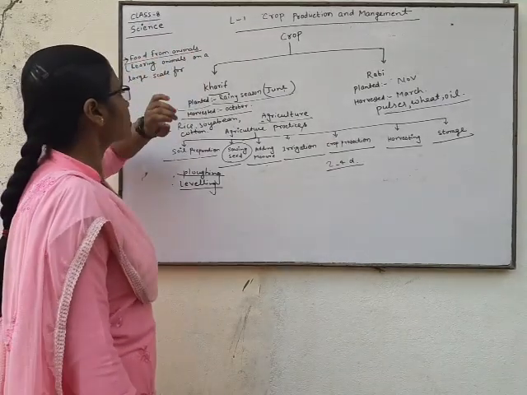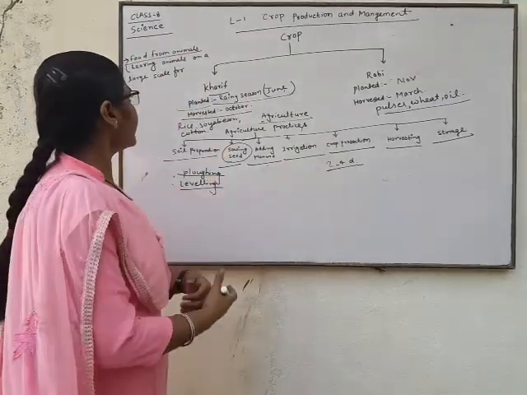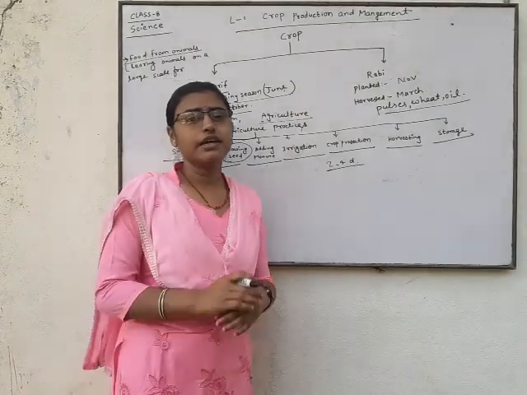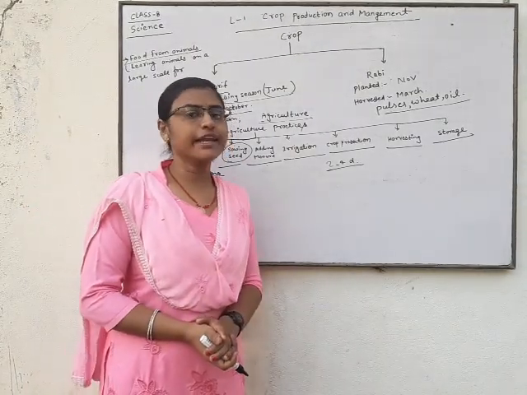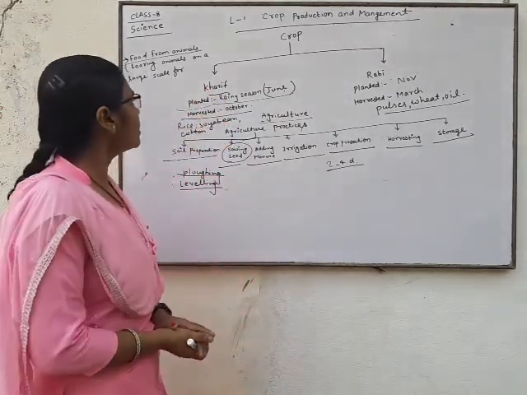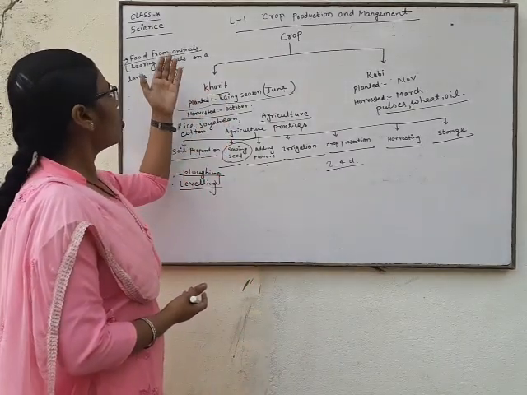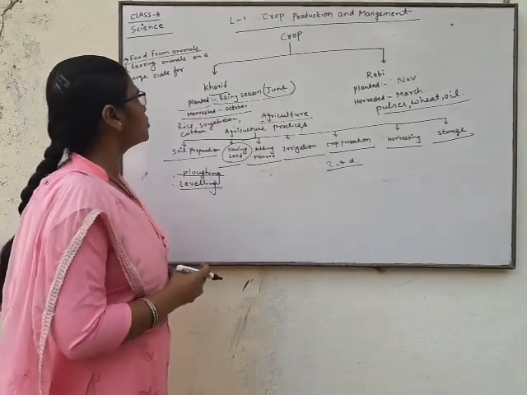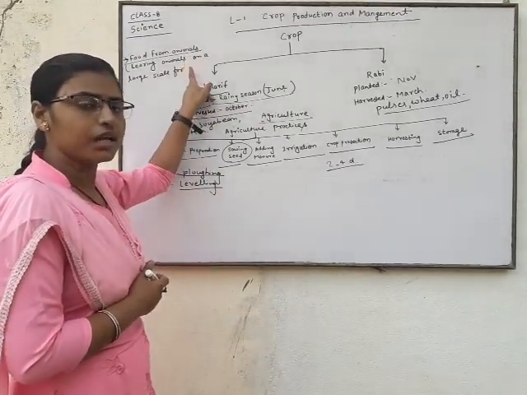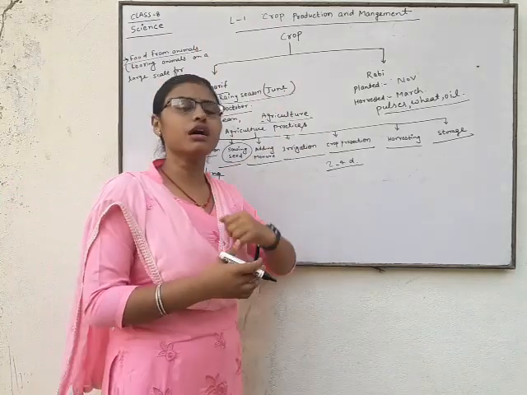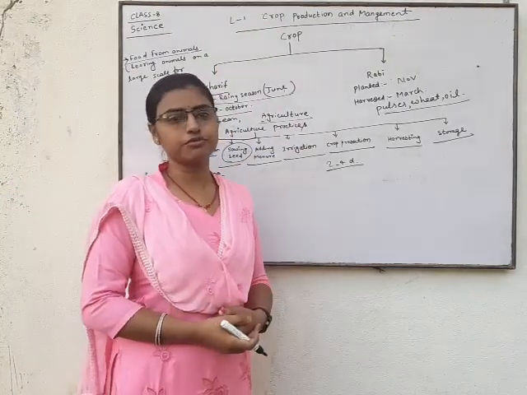Food from animals: rearing animals on a large scale is known as animal husbandry. Also, we can obtain food from animals. So we can say that animals and plants both are our sources of food.